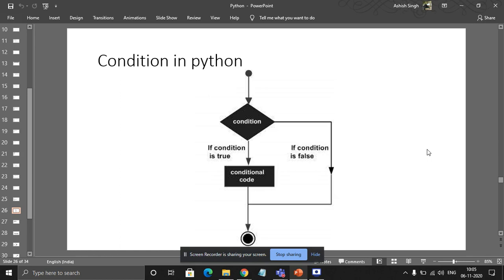Okay, so now see, if the condition is true, then it will execute the conditional code, that is called the body. But if the condition is false, then it will move in the rightward flow and directly come to the end. This is exactly the concept of if. You are going to the market, the same thing is happening. If this particular brand is available, then the conditional code is to purchase it. If it is false, meaning that brand is not available, then just skip it.